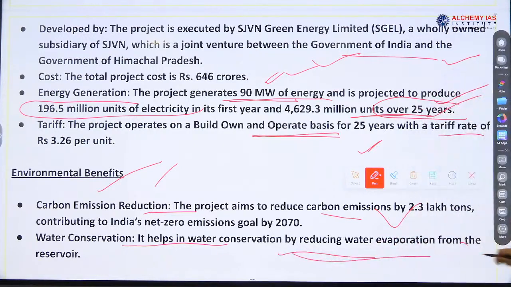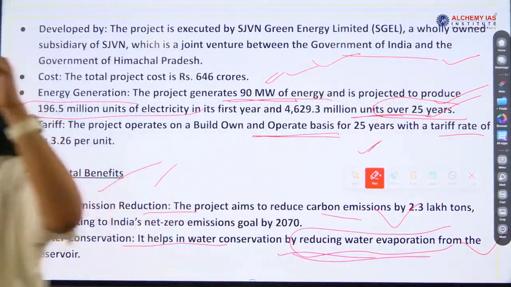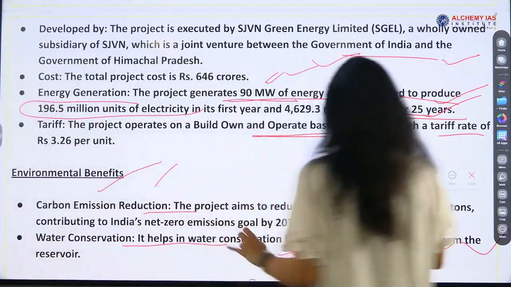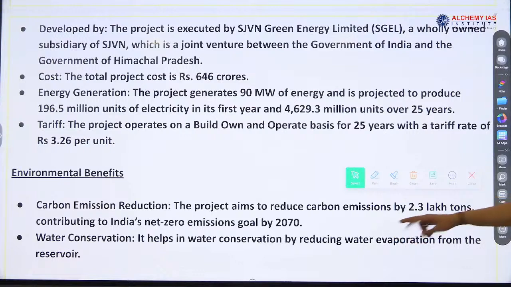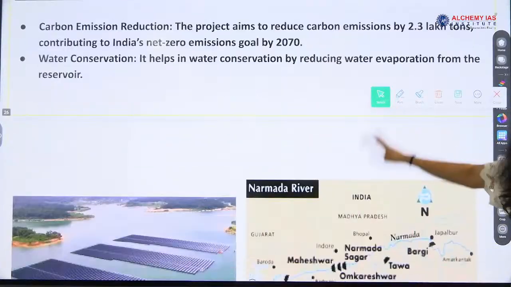Second, water conservation by reducing water evaporation. Panels will be on water, right? So it will be leading to less rate of evaporation, so water will be conserved more in the water body. If it is covered with solar panels, yes? So it is leading to less evaporation from the reservoir. Okay? So don't just give attention to the first thought that is coming to your mind. Think about second, third, fourth thought. Everyone knows that electricity will be generated.